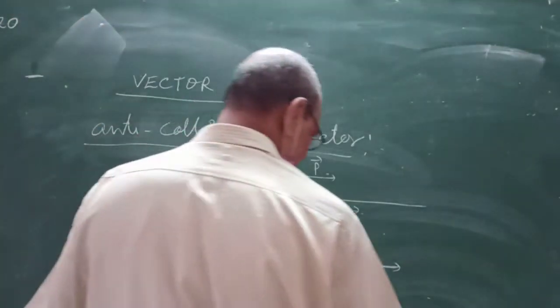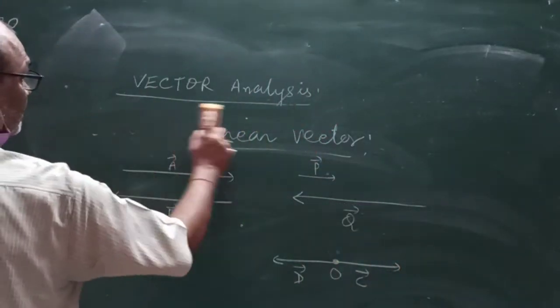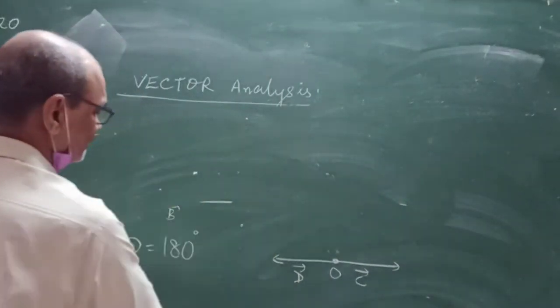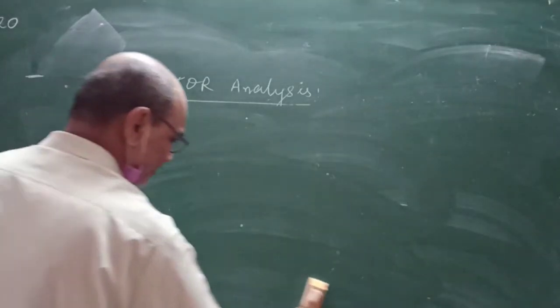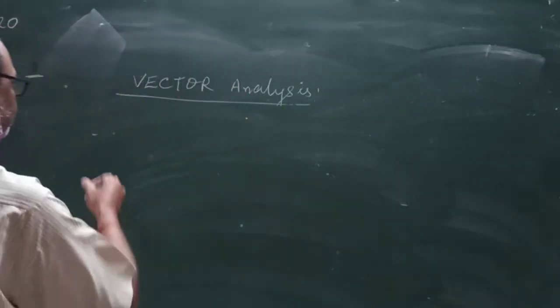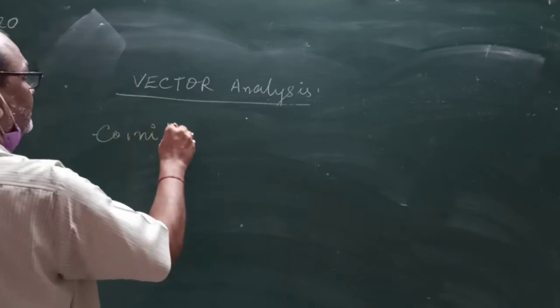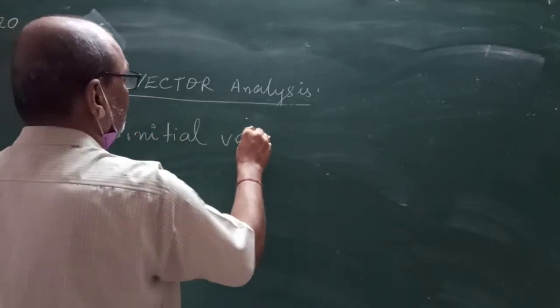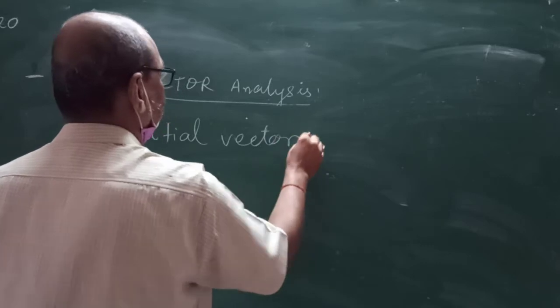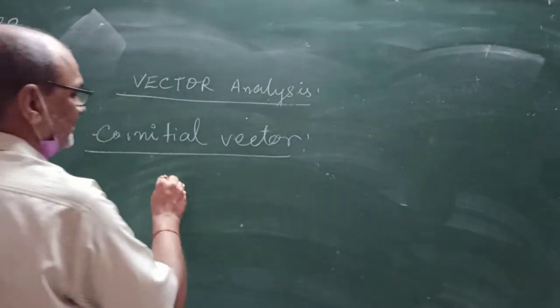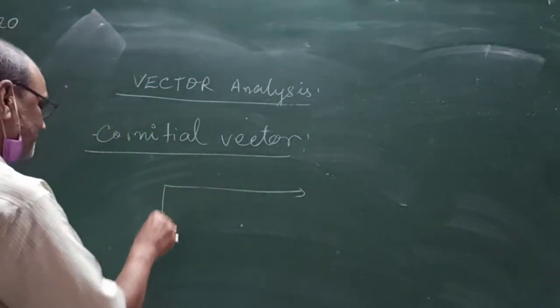Next point is co-initial vector. Sets of vectors having the same initial point.